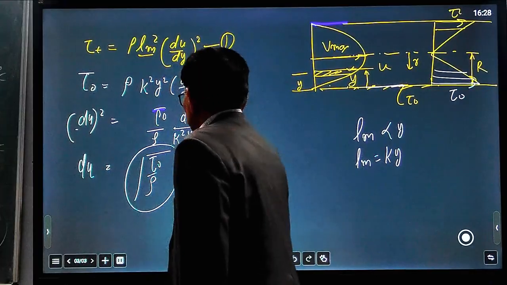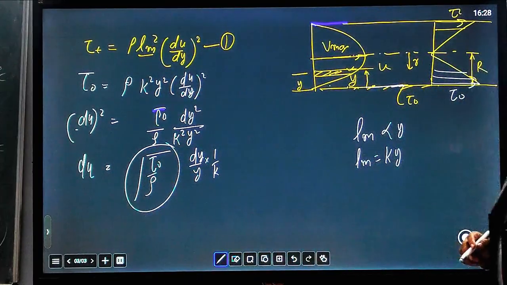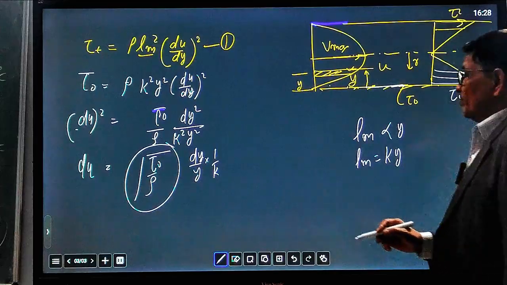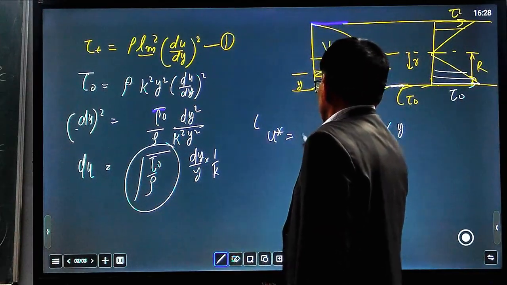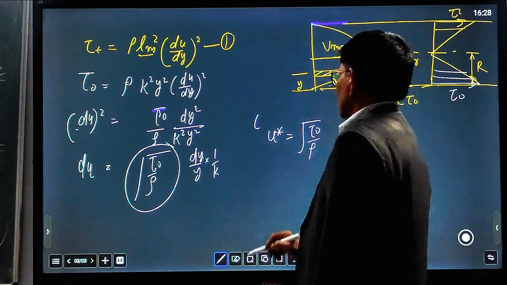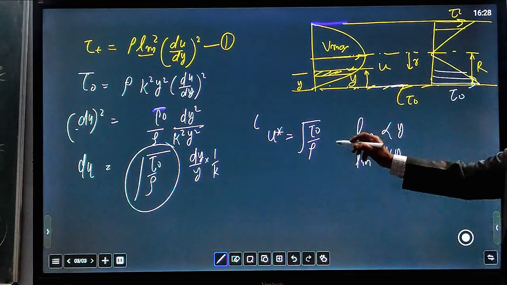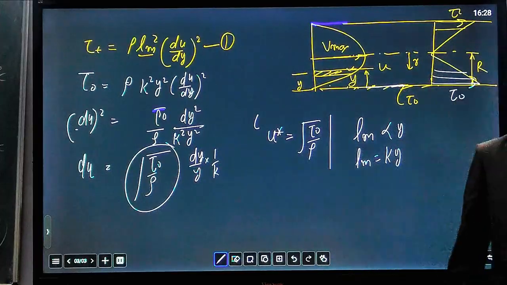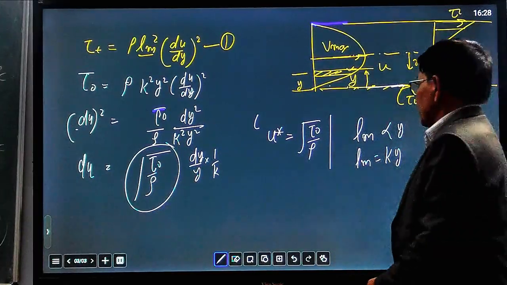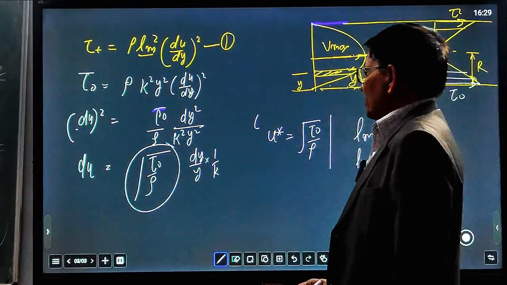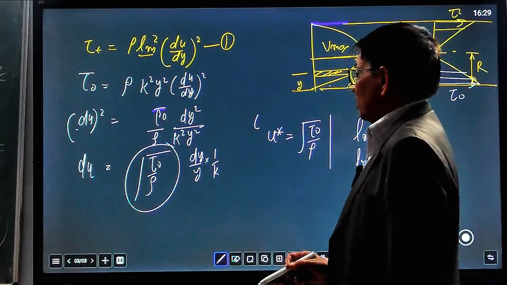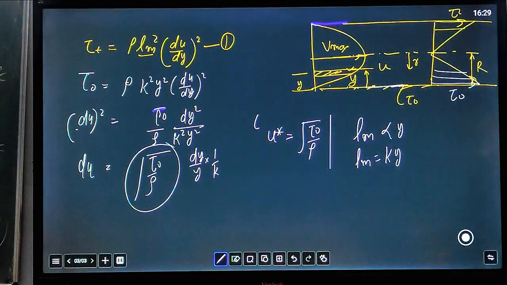And already we have described that the root of tau naught upon rho is the shear velocity. This is the shear velocity, and if you calculate this value, you will find it in meters per second.